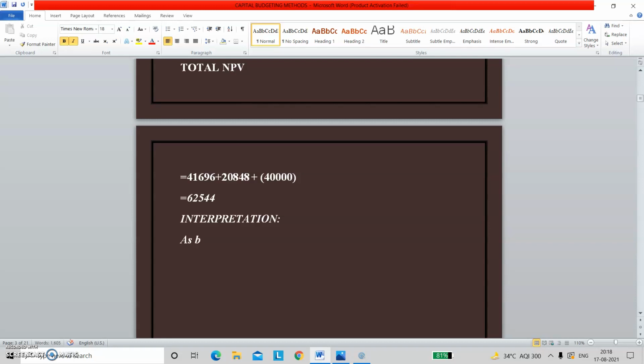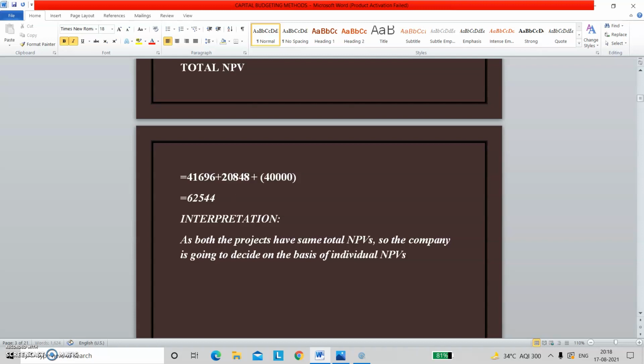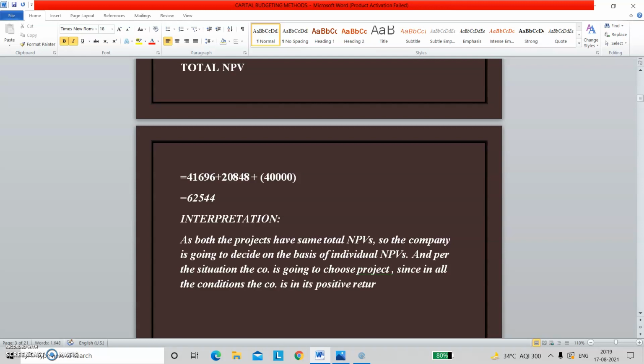So you can write: as both the projects have same total NPVs, the company is going to decide on the basis of individual NPVs, and as per the situation, the company is going to choose project X, since in all the conditions the company is in positive return form, right?